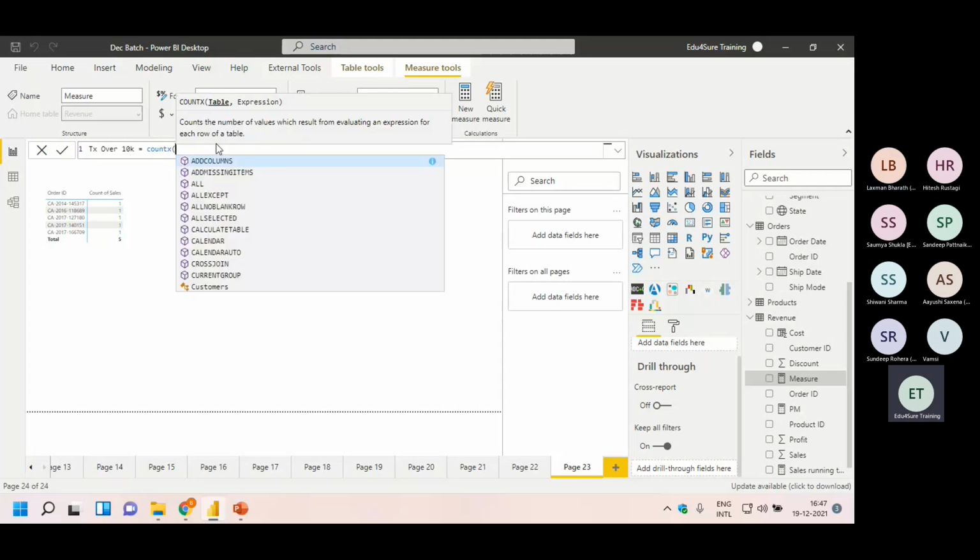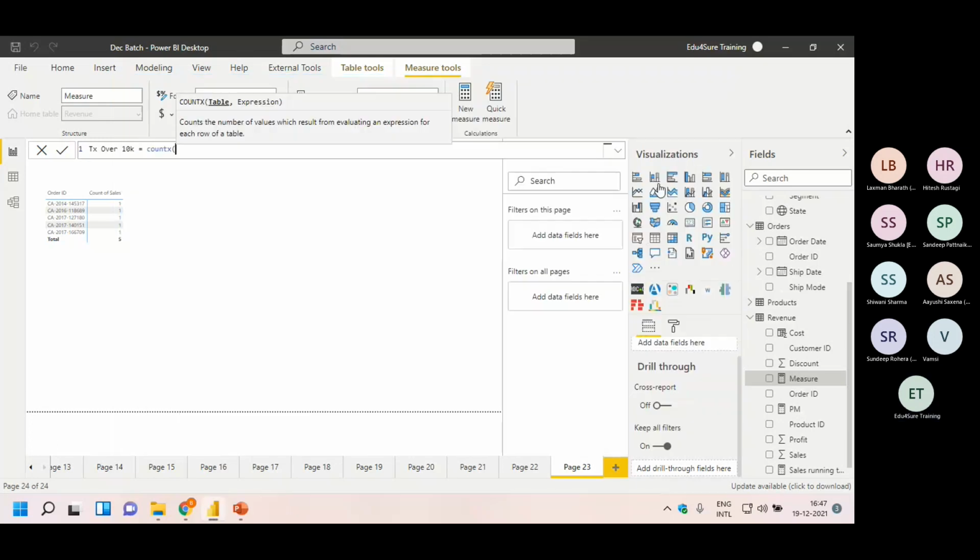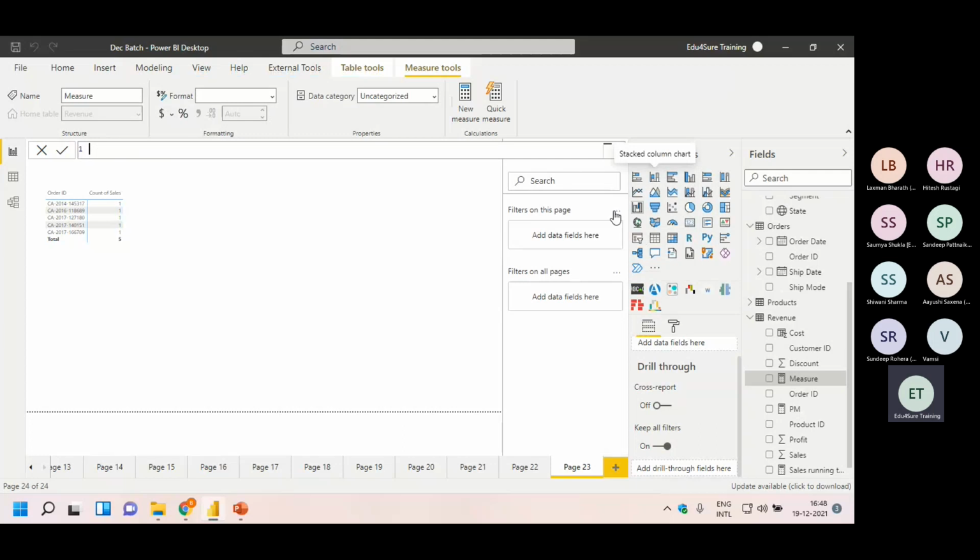What is COUNTX? Guys, each and every function which has X in it, can you see X here? COUNTX. Each and every function which has X in its name is called an iterator. What is the meaning of the word iterator in English? Anyone? What is the literal meaning of the word iterator? Iterator means, guys, pay attention. This is a very, very important concept.